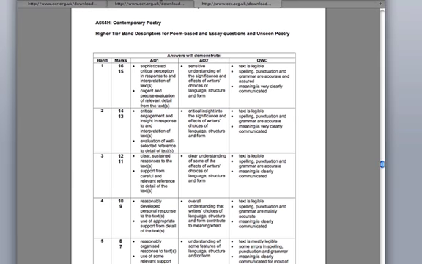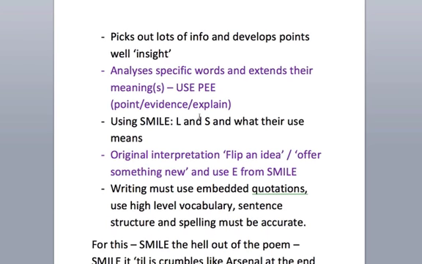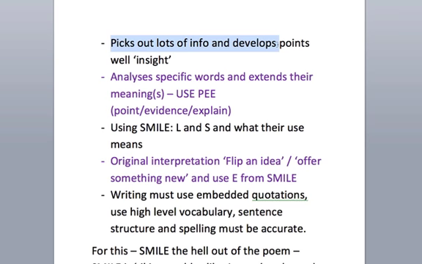Now if we click along quickly to the OCR website, we look at their descriptors. So here we are for an A star: sophisticated critical response, precise evaluation, sensitive understanding, etc. And basically it has to be legible and very well communicated. So what you need to remember is: you pick out lots of information and develop it well to show insight, analyse specific words and extend their meaning. So basically you'll say this means this, but it could also mean this.